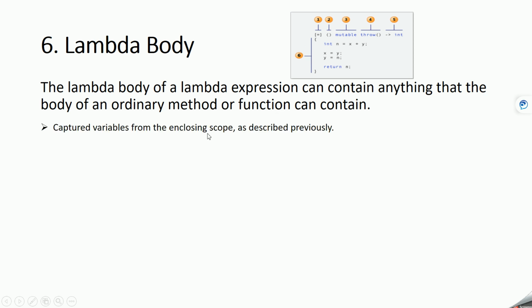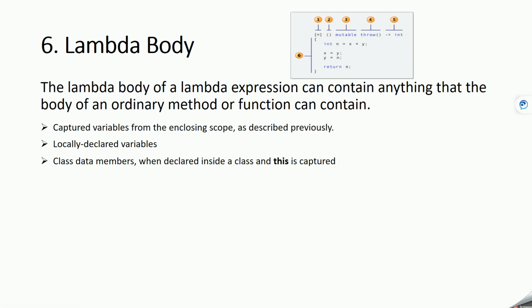It can capture variables, as we saw previously, by value or by reference. You can also declare a local variable inside the body of a lambda expression. If you see here, we have declared some variable int. It can also capture class members: suppose you have a class member, it can capture the member of the class if you capture the this object. And it can also access global members if we define some.